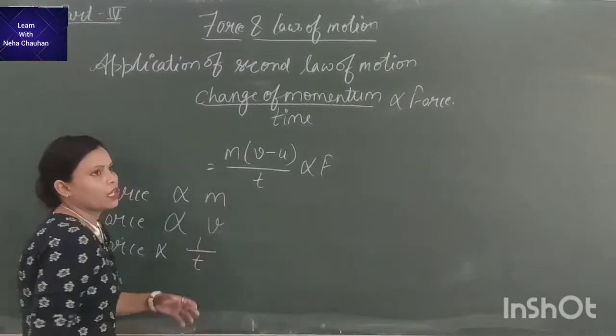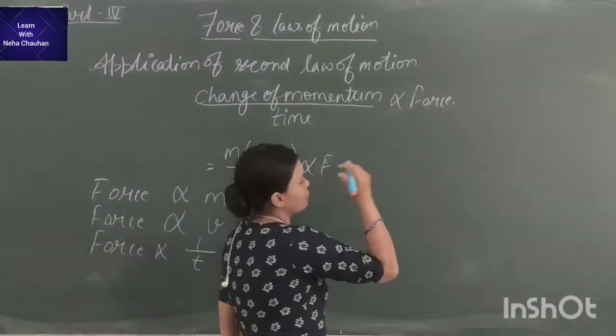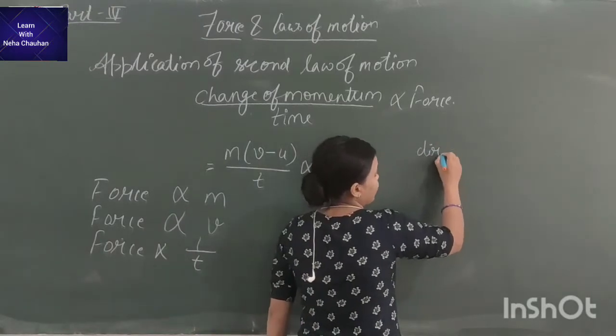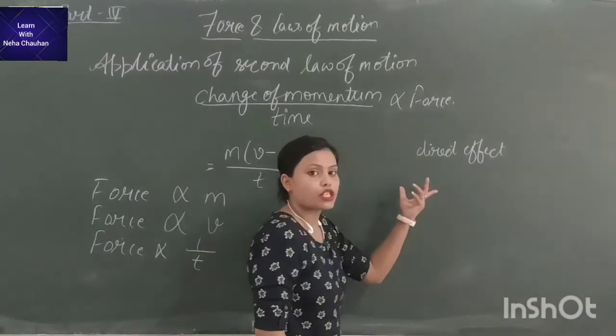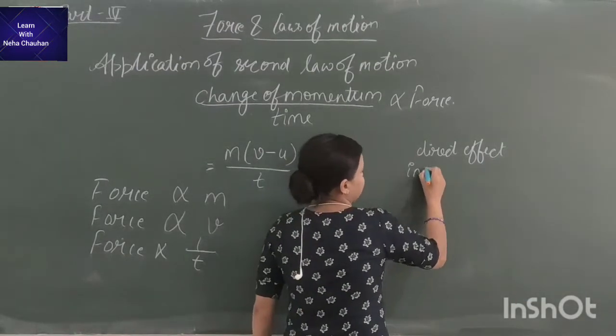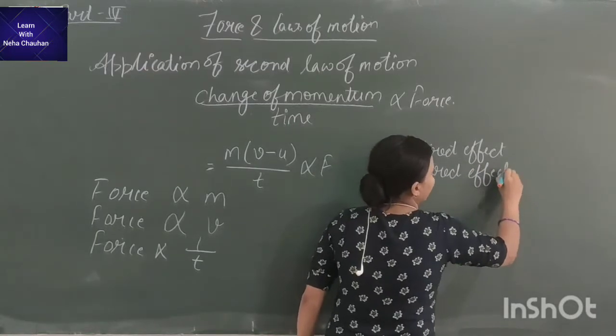So I am saying directly proportional and inversely proportional. Directly proportional is a direct effect, and inversely proportional is an indirect effect, or we can say adverse effect.